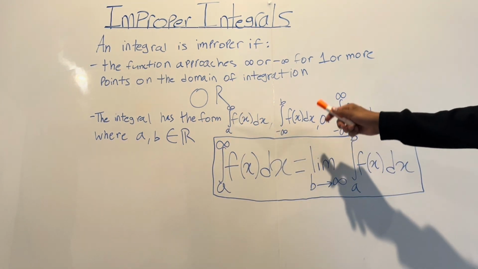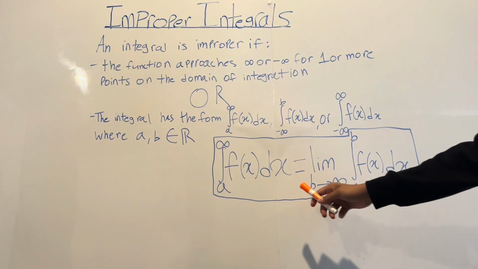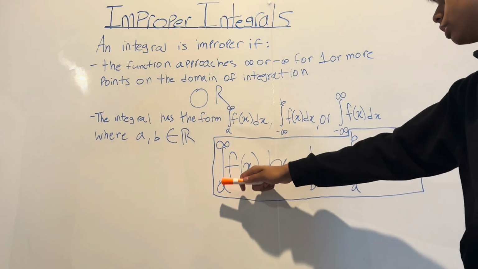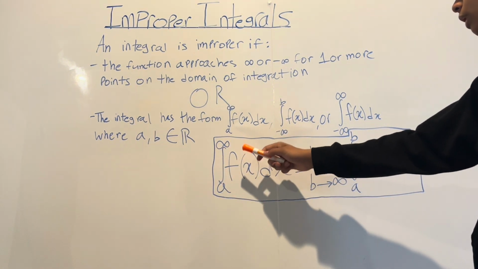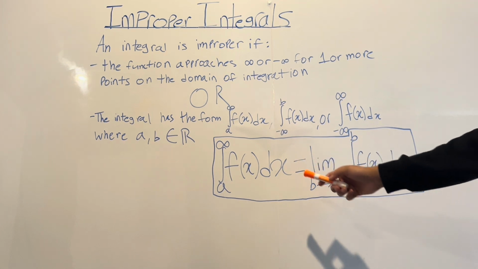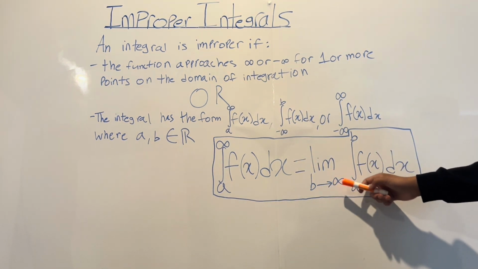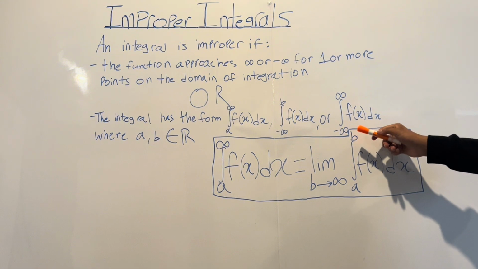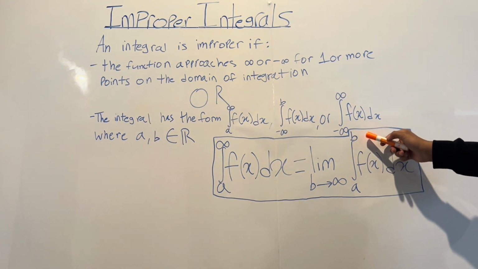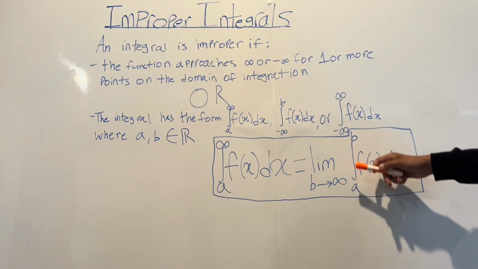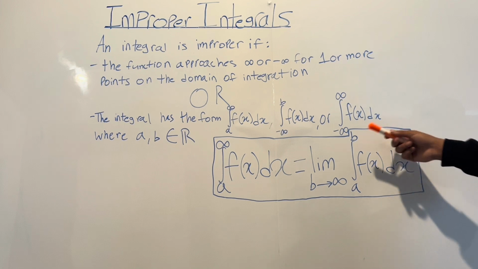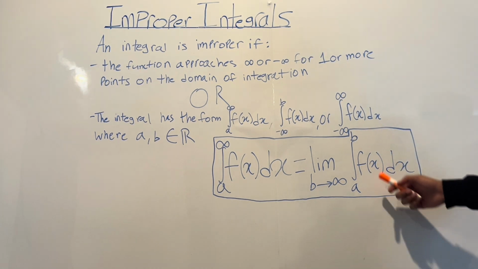And to solve integrals in this format, we would take the integral from a through infinity of f of x dx, and we would set it equal to the limit as b approaches infinity, and replace the upper bound with just b, but we know that it approaches infinity. And then we would integrate the function regularly and apply the bounds. And let's do some practice problems with these.